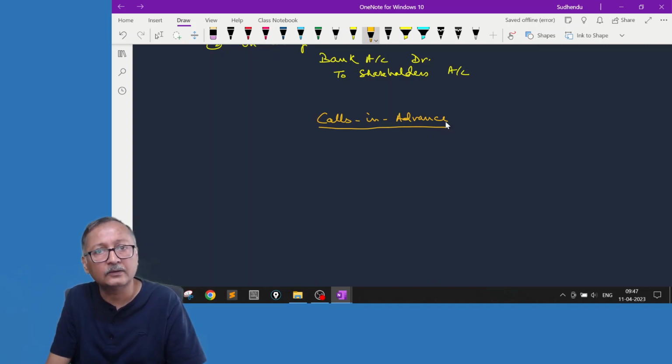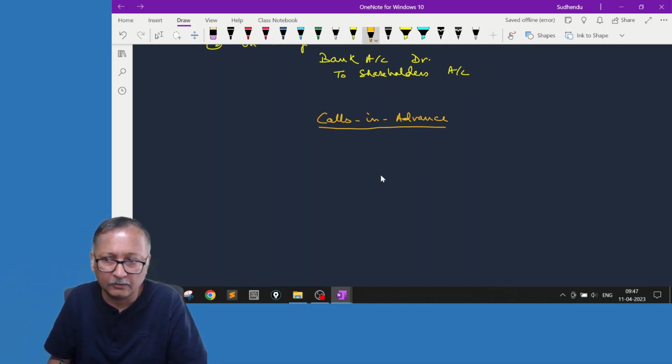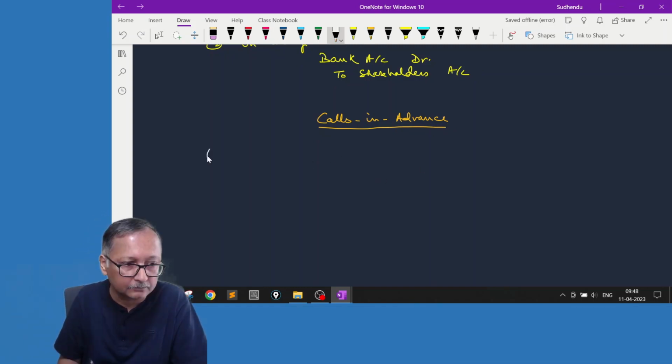Another situation is, during the allotment, some shareholders have said, okay, another call money I have to pay, let's pay it in one go. During the allotment itself, the entire money somebody has paid. Then also it is calls in advance, that also can be transferred. So the accounting entry will be the same. So let's understand the accounting entry. On receiving the surplus amount.